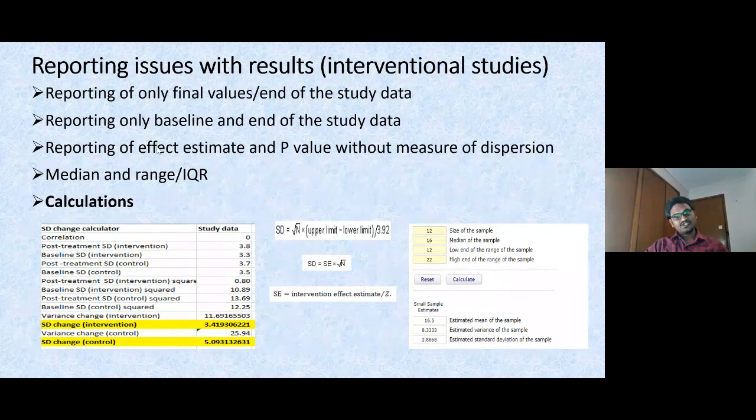Next, coming to the reporting issues with results. Reporting issues are divided here into 2 slides. One is intervention studies, and the next slide is going to deal with observational studies. As we discussed in my previous slides, the first example I'm going to give is reporting of only final values or end of the study data, but we are interested in change from the baseline, and this data is not there, so how are we going to collect that? I'm going to give you one example here.